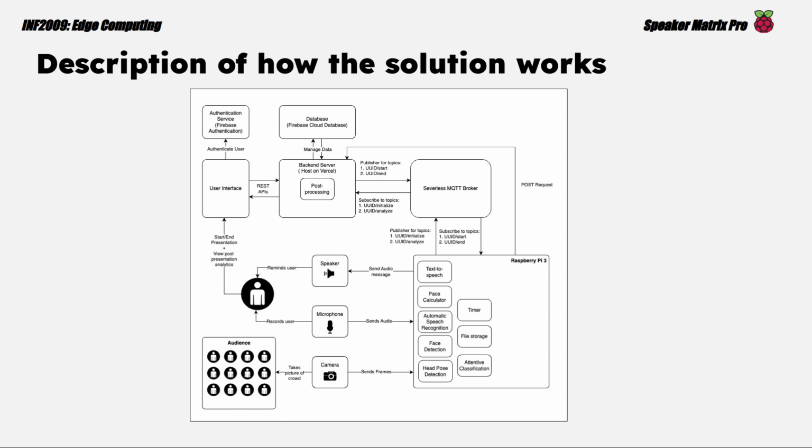The Raspberry Pi also performs several tasks in parallel, and they include running the text-to-speech model, automatic speech recognition, and capturing of frames. When the user ends the presentation through the user interface, the Raspberry Pi will do processing on those frames to get the attention score of the audience to which the user is presenting. The transcribed text and attention score per frame are then sent to the backend server through HTTP requests, which will then be stored in the Firebase cloud database.